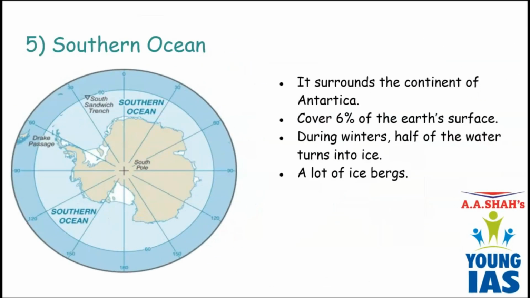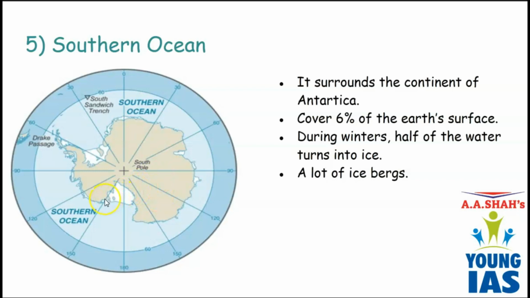So, after that we have Southern Ocean. Southern Ocean is near the South Pole. It is around the regions of the South Pole. And on South Pole, which continent is there? That is the continent of Antarctica. It bounds the regions of Antarctica and it covers 6% of the Earth's surface and it is the second smallest ocean. South Pole is the region of extreme cold.